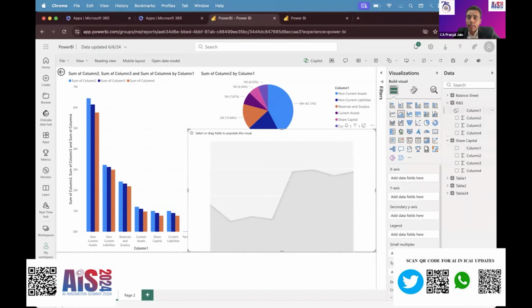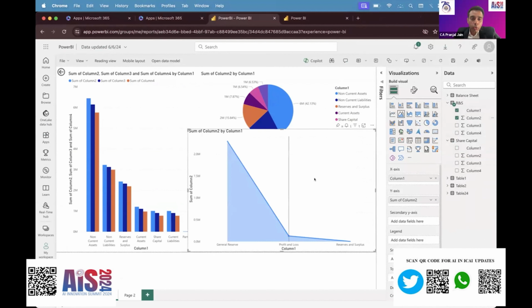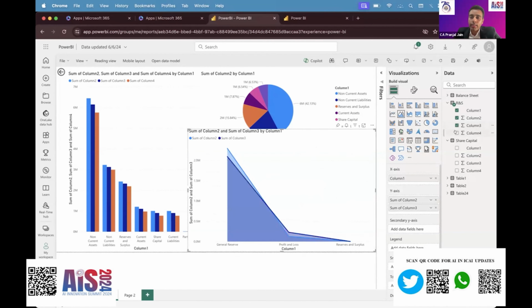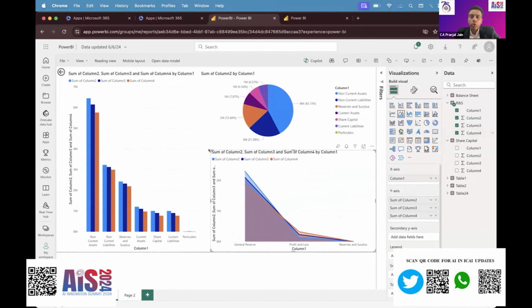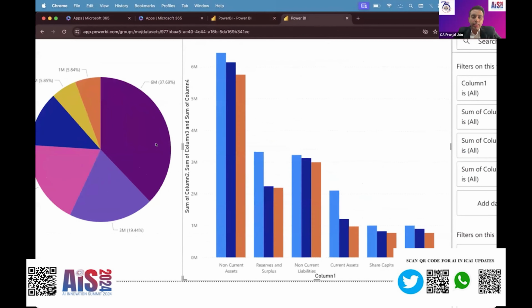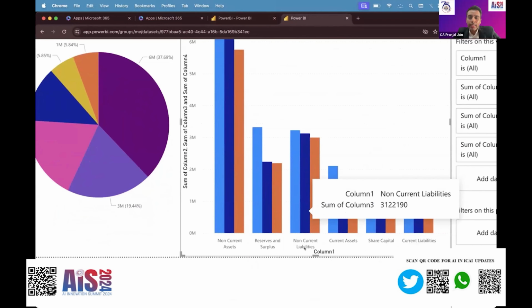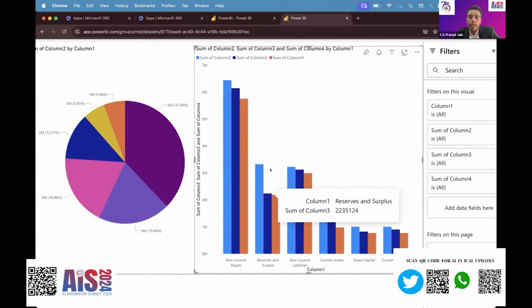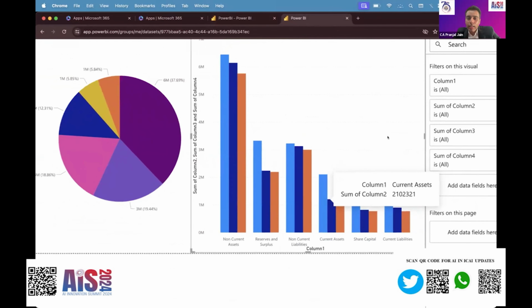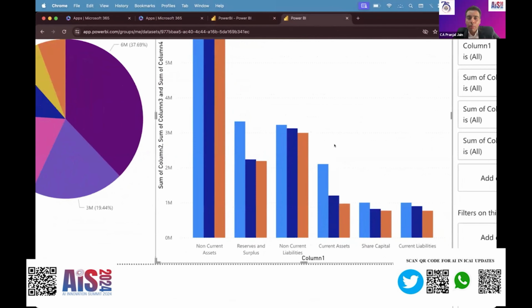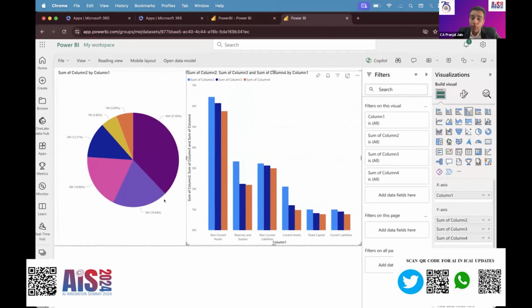Let me go towards my reserves and surplus. With just a few clicks, I'm able to analyze that general reserves are higher in quantity than the profit and loss. These are the two major reserves and surpluses, and this is the last 3-year composition. Okay, so far, so good. Now, if I take a look, I see that the current assets of the client are showing some particular discrepancies: in the current year, the current assets have shown a massive rise. I am coming to the AI part very soon.